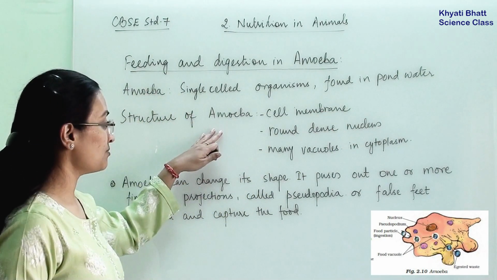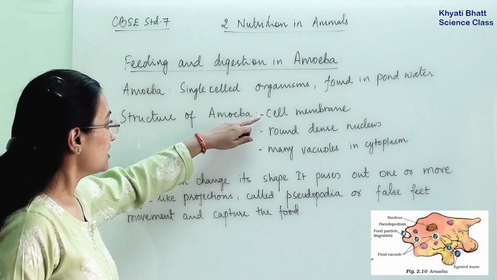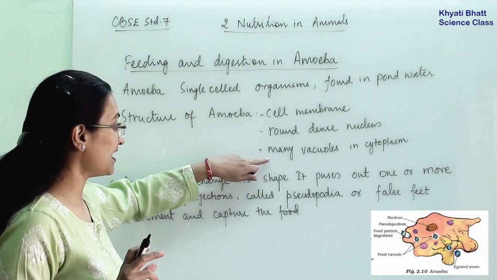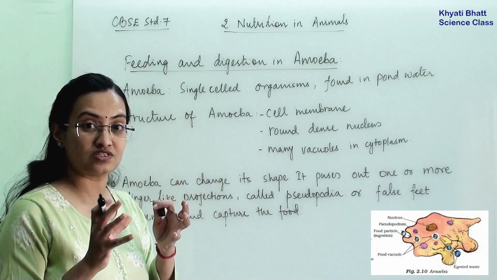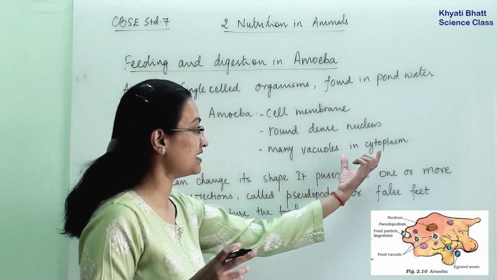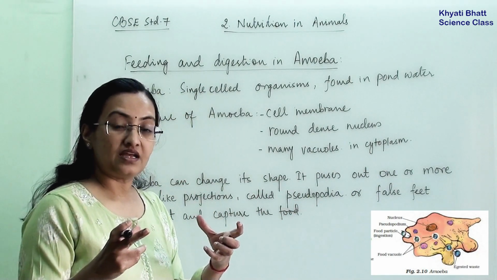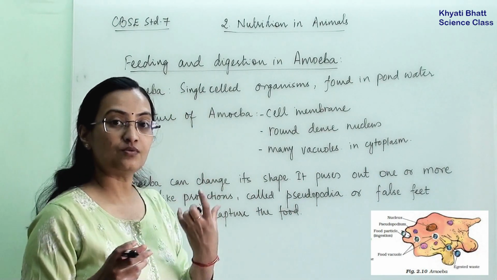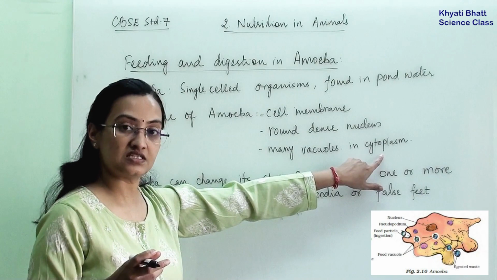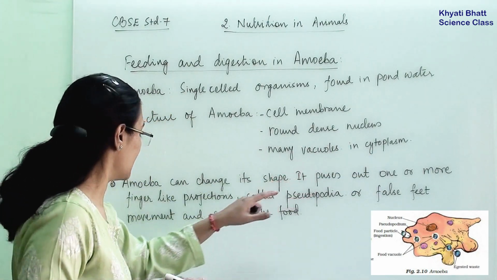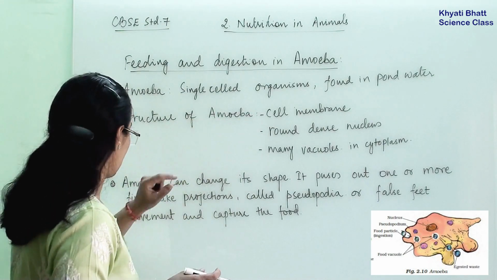As we can see here, it has a cell membrane, a round and dense nucleus, and many bubble-like vacuoles inside its cytoplasm. The fluid between the cell membrane and the nucleus is termed cytoplasm, and the vacuoles and nucleus are inside it.